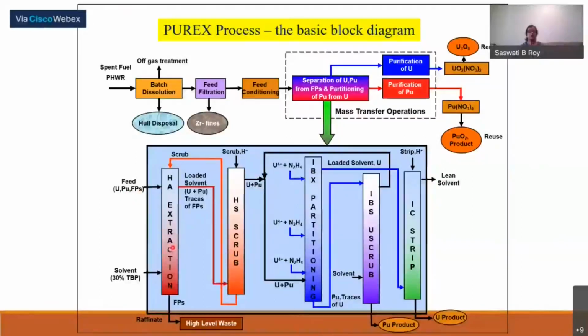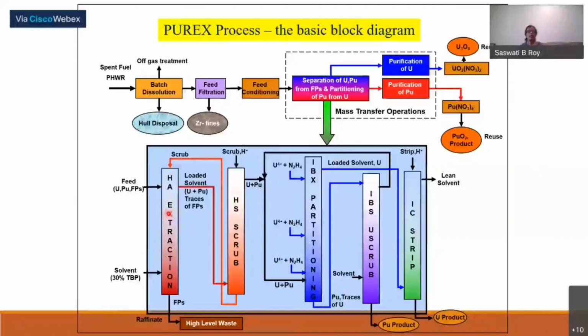As TBP goes up and feed material comes down, they will be having contacts, and due to mass transfer, selectively uranium and plutonium will get loaded in the solvent, and fission products and minor actinides will remain in the aqueous part, which will come out as a high level waste. This is the raffinate. Raffinate is the high level waste.